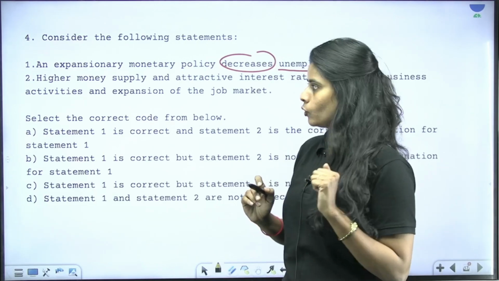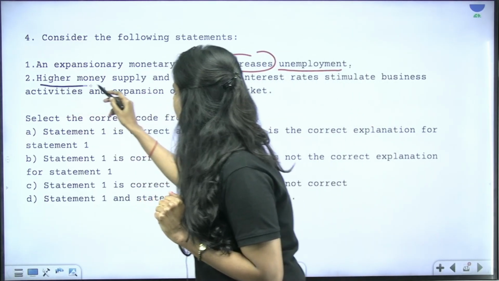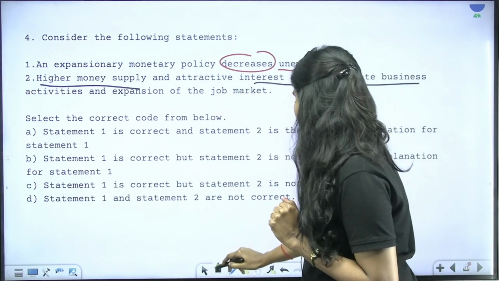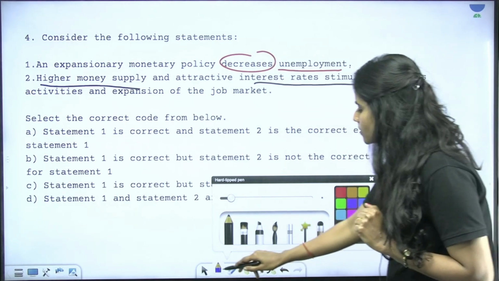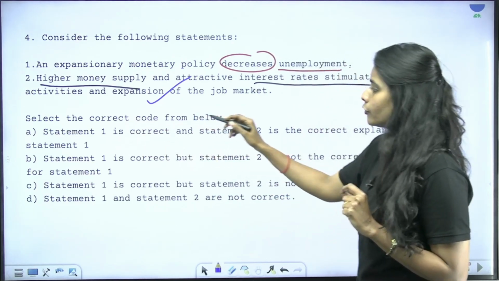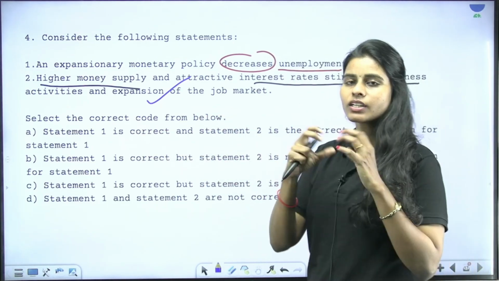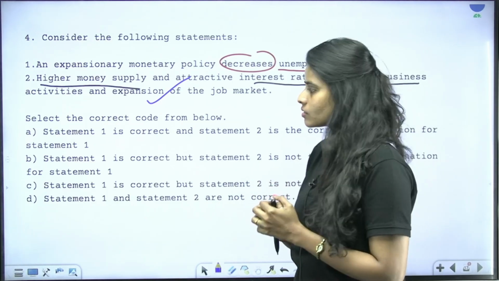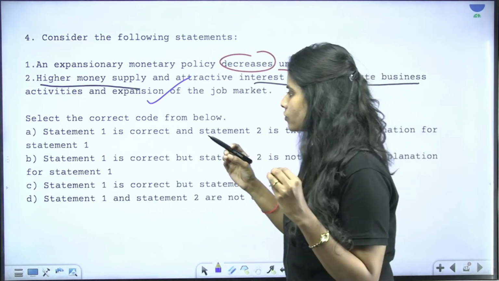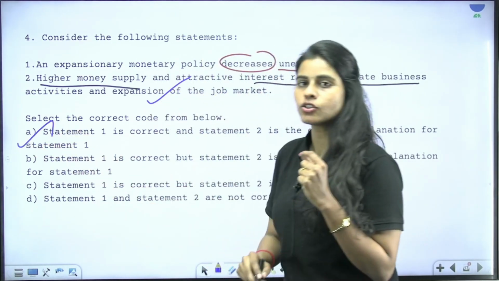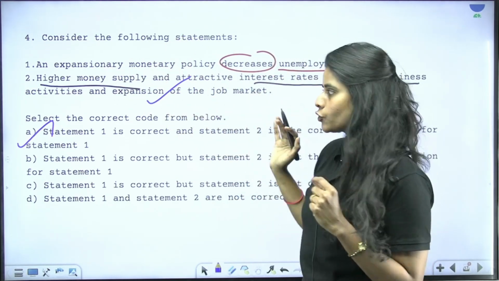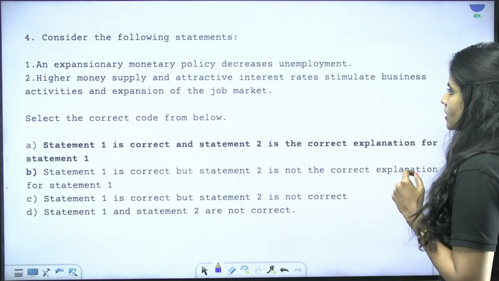It decreases unemployment. And read the second statement: higher money supply and attractive interest rates stimulate business activities and expansion of the job market. So this is the explanation which I gave right now. We have to select the correct code from below. This is again a different type of question pattern you'll find in UPSC. Here statement 1 is correct and statement 2 is the correct explanation of statement 1, and this is your correct option. So this is a very easy question.